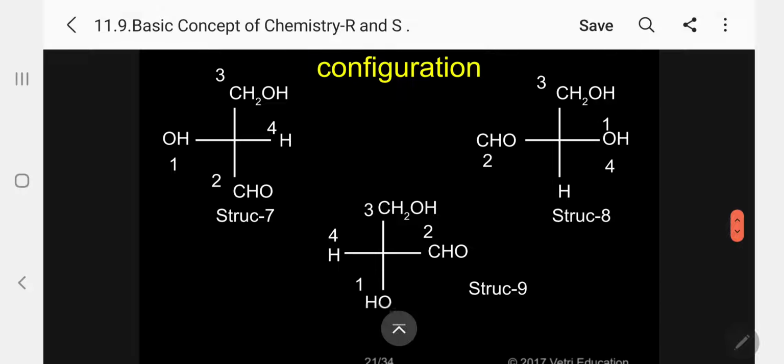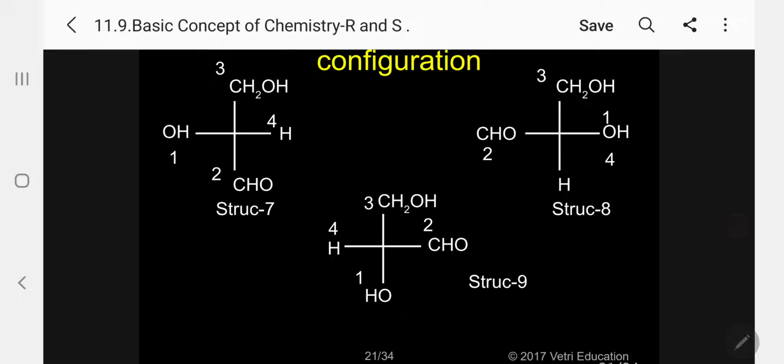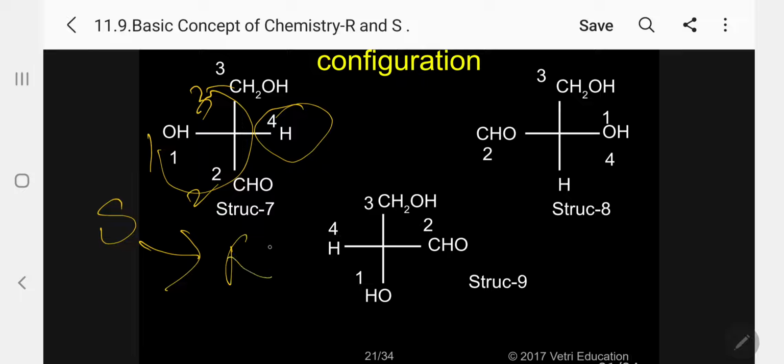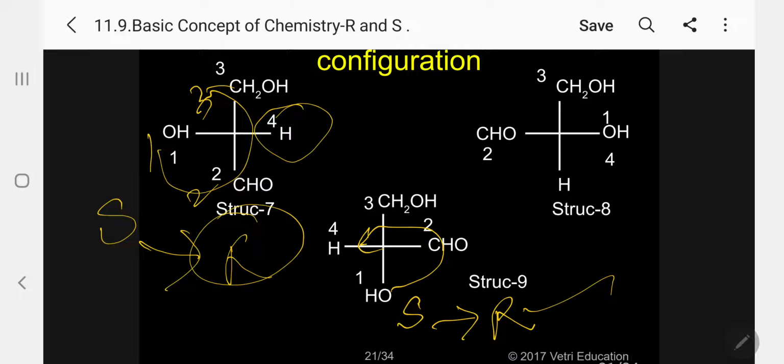Now I will keep CH2OH above. I will have three possible orientations. Let me again take 1, 2, 3. So fourth priority horizontal, so real is R, the correct answer. Now let me take here 1, 2, 3. Again, real is R. Then come over here, 1, 2, 3, R. So fourth priority is here at the vertical. So this is right. So all the three configurations are the R configuration.